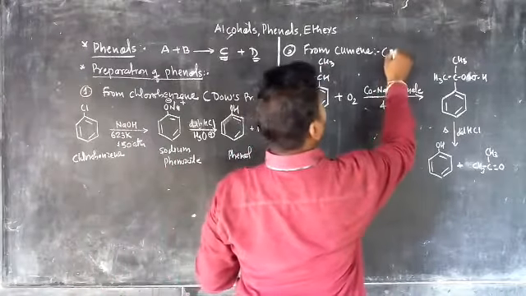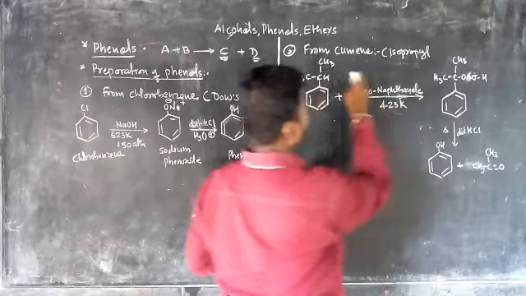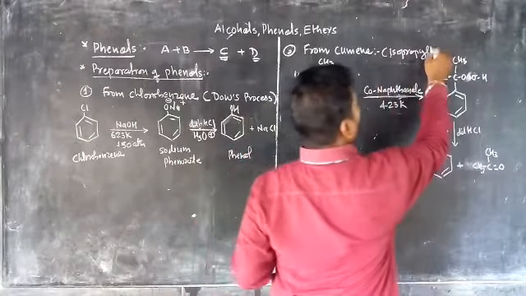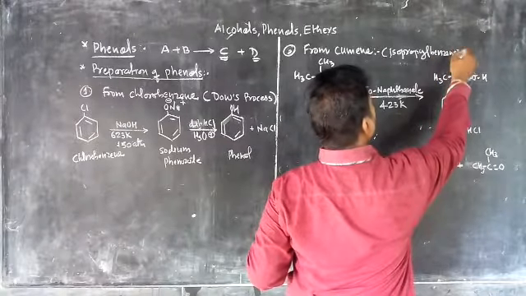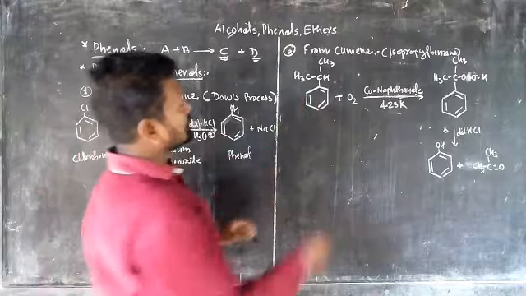Okay. In the second case, it is from cumene. That cumene is also known as isopropylbenzene. Okay. This is the isopropyl group, and there is a benzene. It has a different name. Okay. In that case, what is happening to this cumene?